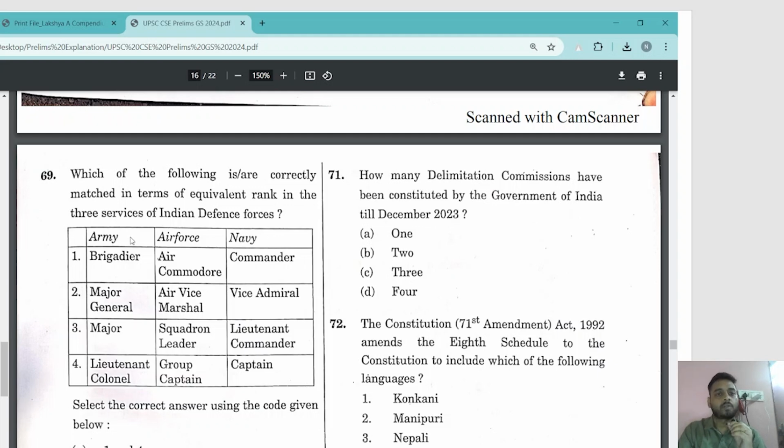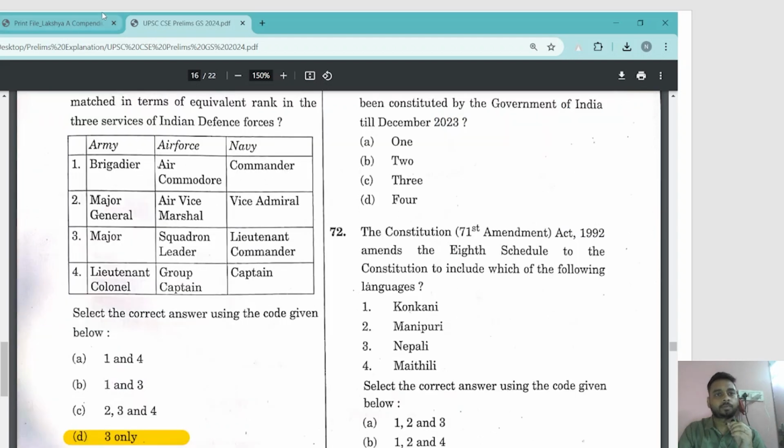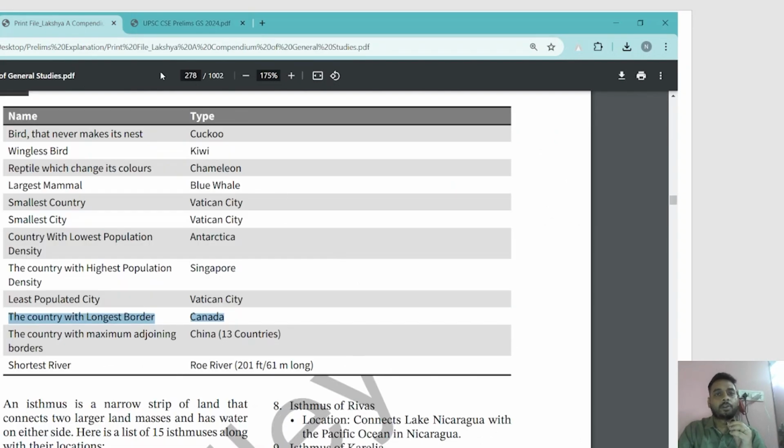So ranks of Army, Air Force and Navy have been given. Which of them is correctly matched? It's a tough question, no doubt about that. Even those who have served might find it very difficult. But it's a straightforward question, picked up from the book, I think. So I'll just show you.